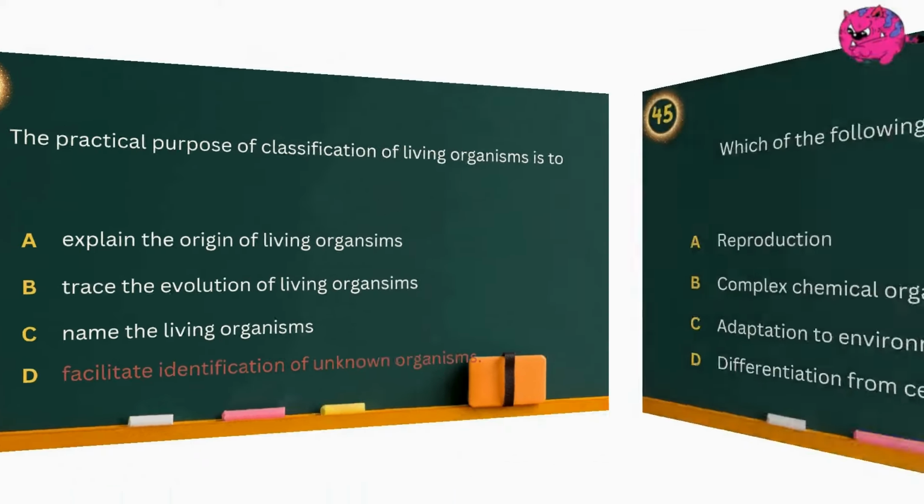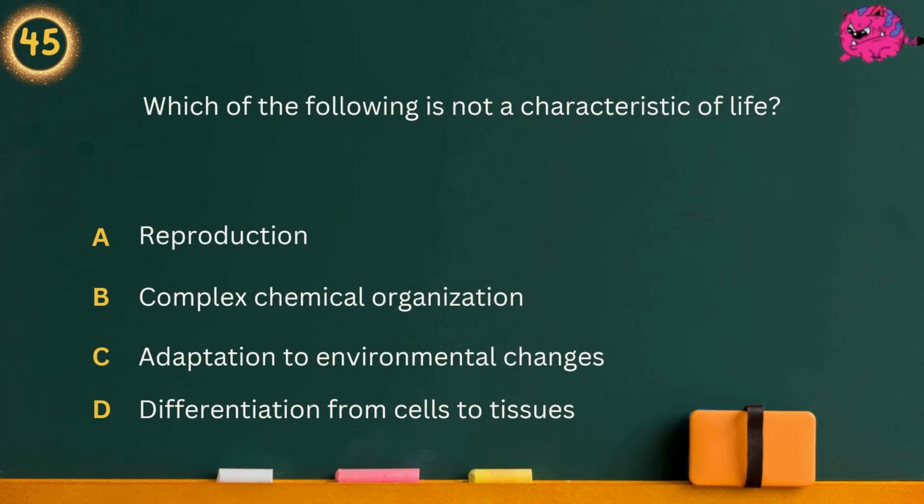Question 45. Which of the following is not a characteristic of life? Option A, reproduction. Option B, complex chemical organization. Option C, adaptation to environmental changes. Option D, differentiation from cells to tissues. Answer is differentiation from cells to tissues.